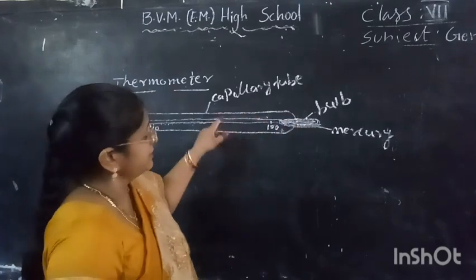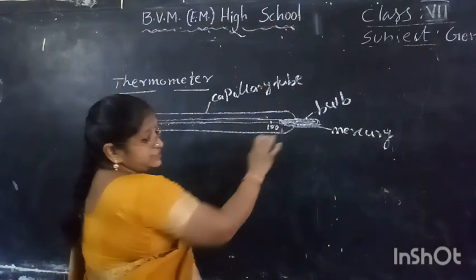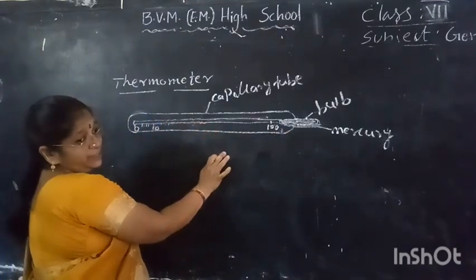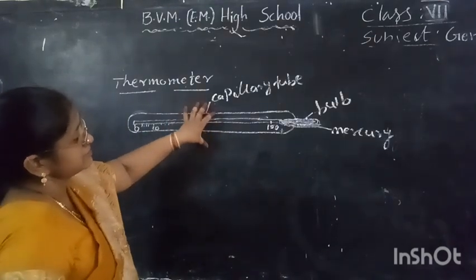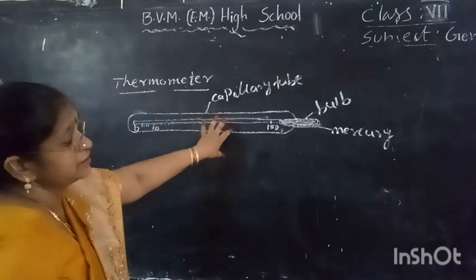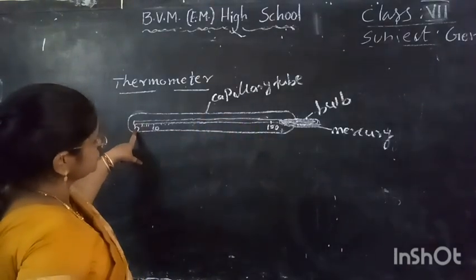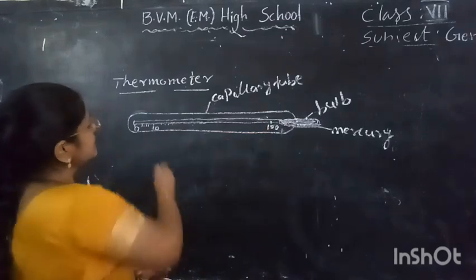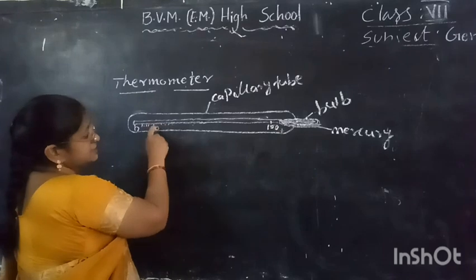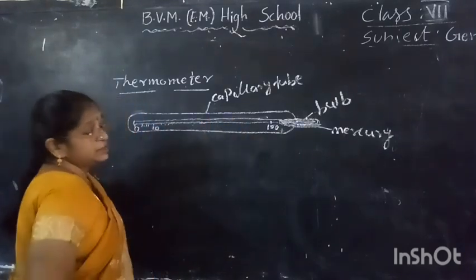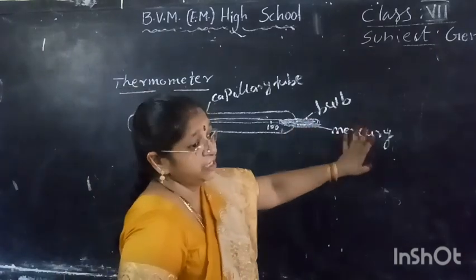By observing the reading, here some markings are there. Here 0 to 100 I gave. Just I gave the picture only. After that I will give the clinical thermometer. So here the markings are from 0 to 100. These are the markings. This is called the scale of the thermometer. So one end is a bulb and this is filled with mercury.